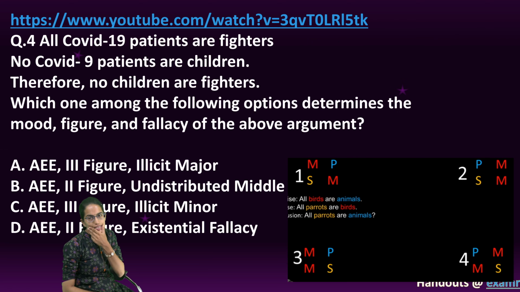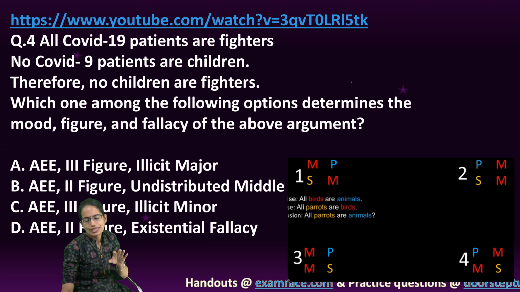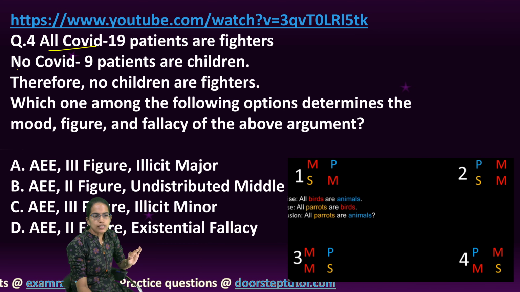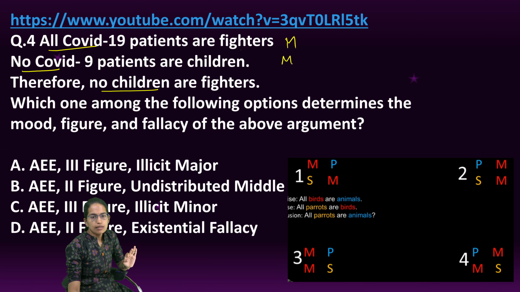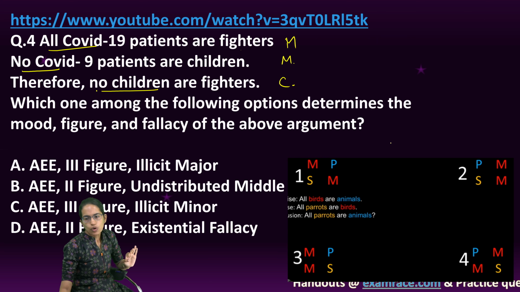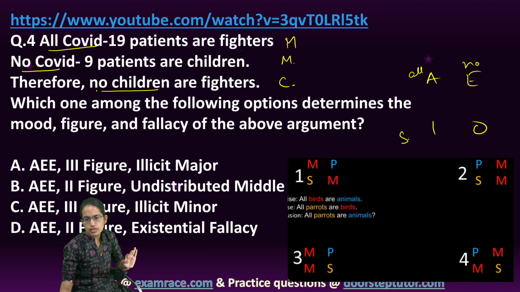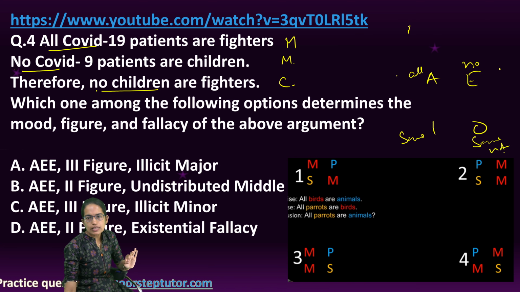The next question is another question based on syllogism, very fundamental questions. This link has a complete understanding of it. Refer this carefully. Now, all COVID patients are firefighters, no COVID patient are children, and therefore no children are firefighters. Now here we have a major premise, a minor premise and a conclusion. As we can see, it is all, no and no. So A, E, I and O. This is all, this is no, this is some, and this is some not. So all, no and no, that means A, E and E is the correct option.